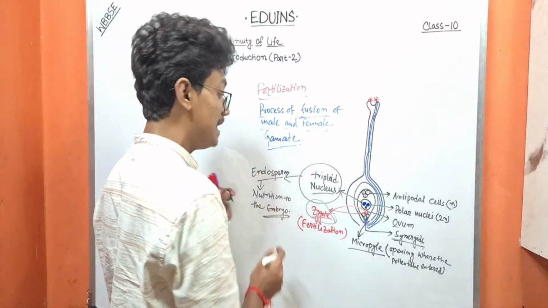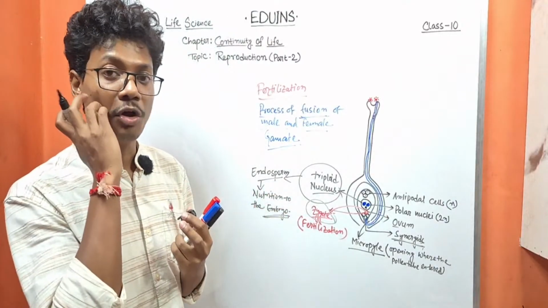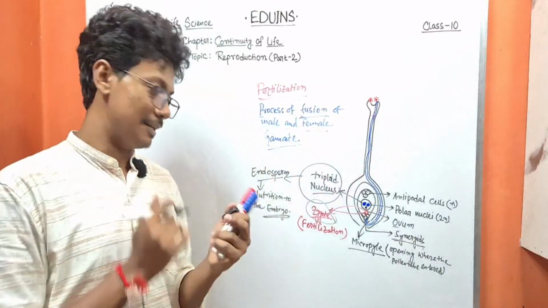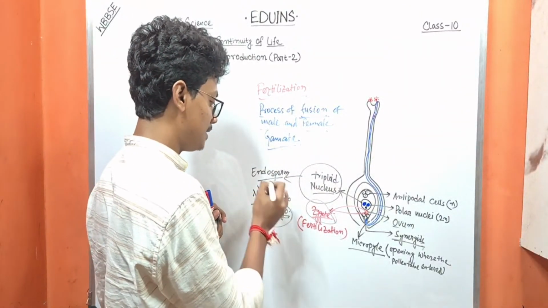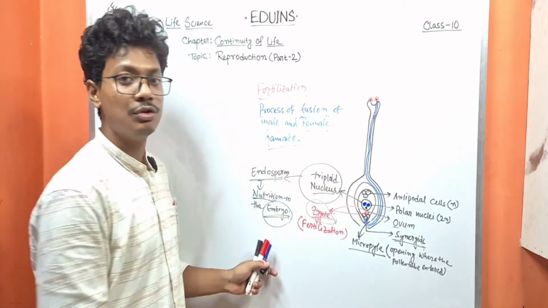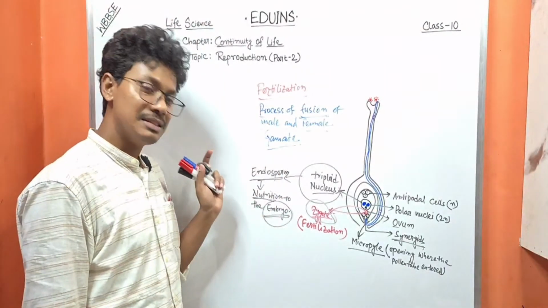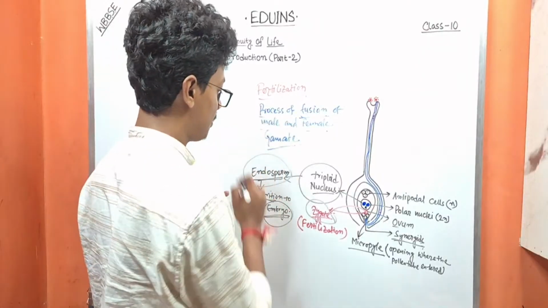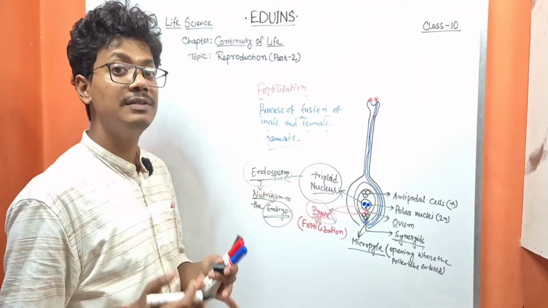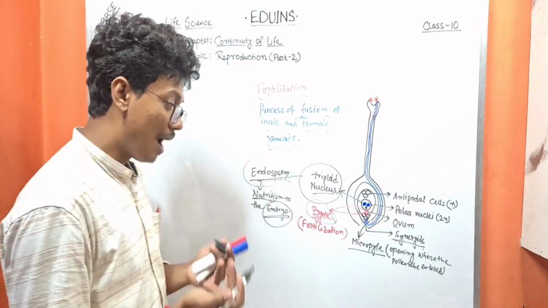So what is dormancy? Dormancy is actually the resting phase of the seed, and in this resting phase the embryo gets nutrition from the endosperm of the seed or the fruit. This is called double fertilization. Why?